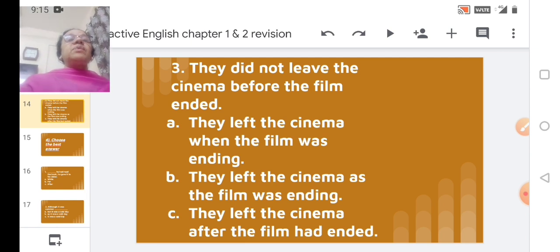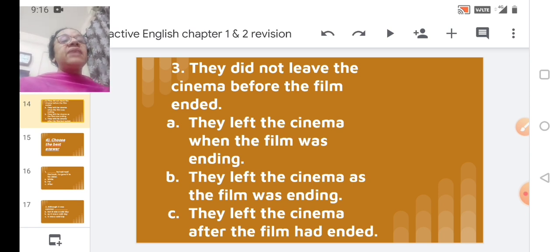Okay, we move to the next. They did not leave the cinema before the film ended. They watched the entire film. When the film ended, only then they left the cinema hall. Okay, now let us see the options. A, they left the cinema when the film was ending. This means that the film is not over yet, it is just ending, it will end now, but at that time they left the cinema.